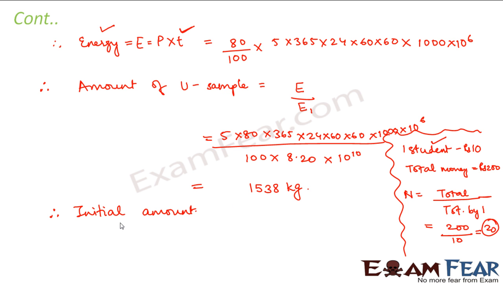Now I want to calculate the initial amount. So what will be the initial amount? The initial amount will be twice this amount. That's because the amount has reduced to half in 5 years, because this was the half-life. So that means initially the amount was this much, that is 3076 kgs. Now the fission reactor operated for 5 years. So in 5 years the amount became half, because 5 years is its half-life, right? So therefore my initial amount became 3076 kgs.